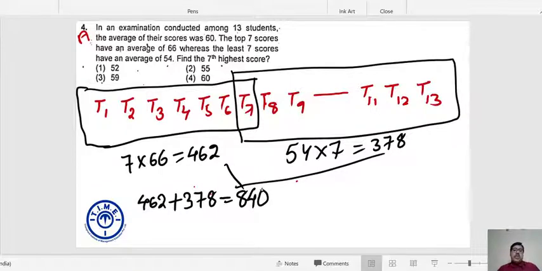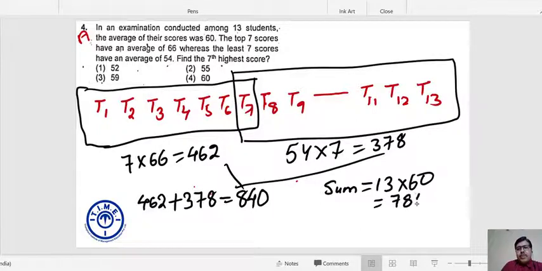But as per your question, the average of their scores was 60. The average score of 13 students is 60. The sum total score of 13 students is basically 13 into 60, which is 780. But you can see one more thing. In this process, one of the numbers is counted twice. The T7 score, the seventh highest score, is counted twice. By virtue of this double counting, we are getting how much extra?